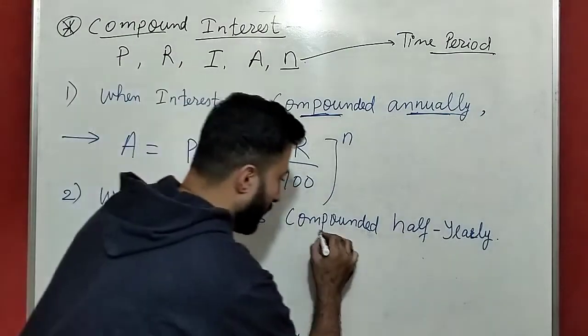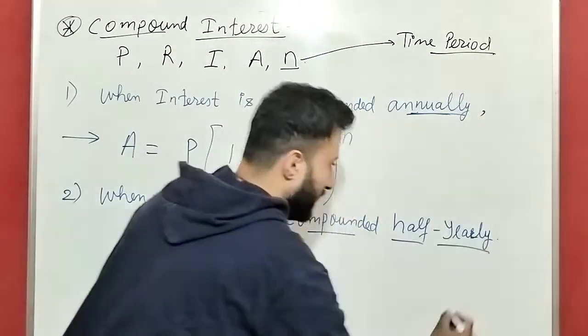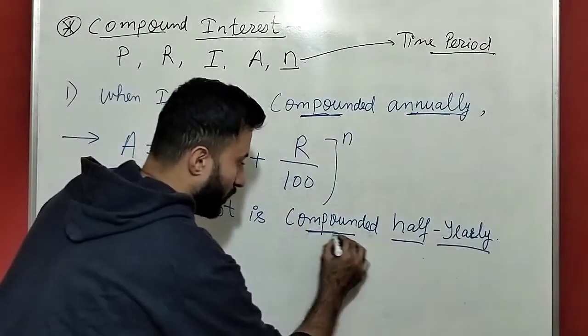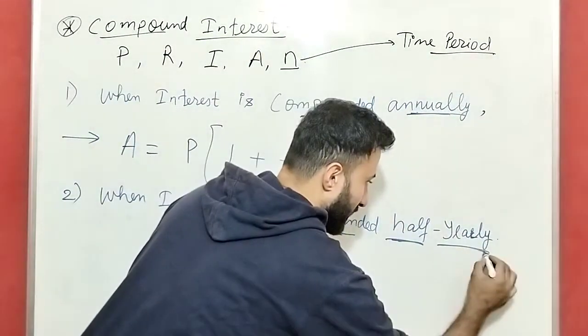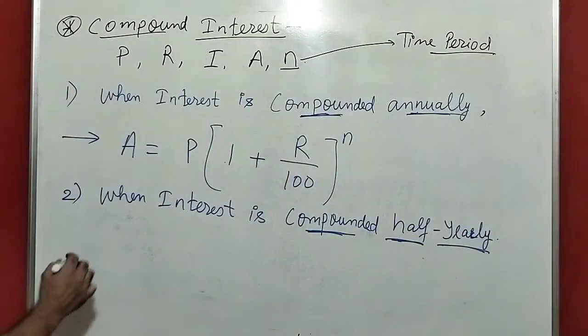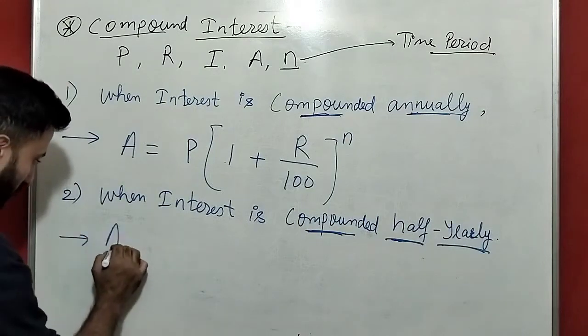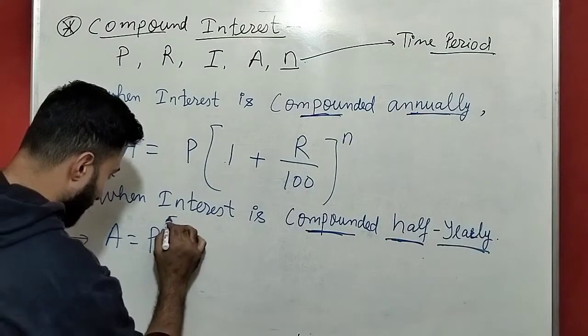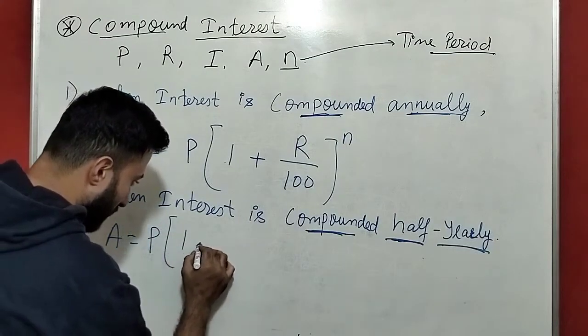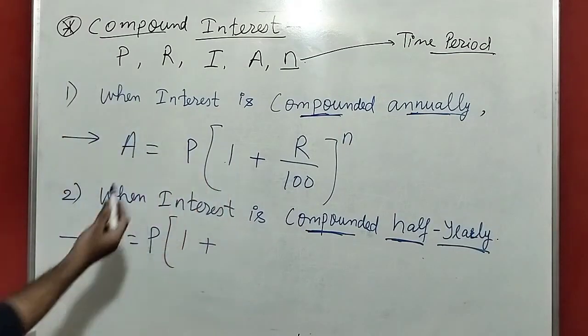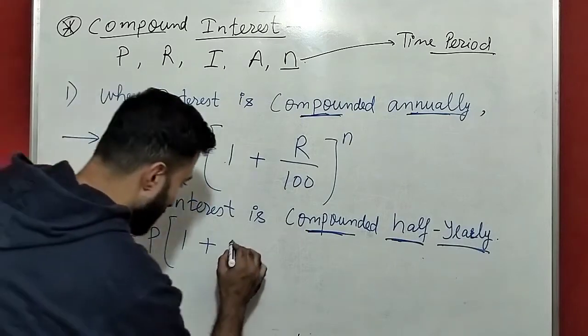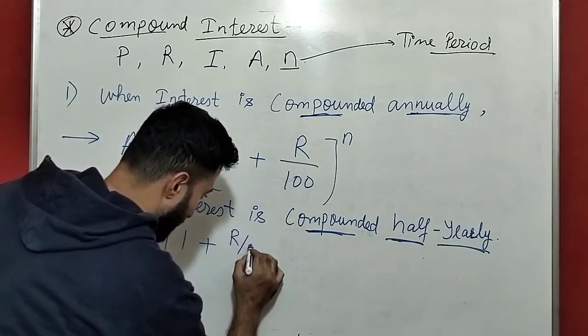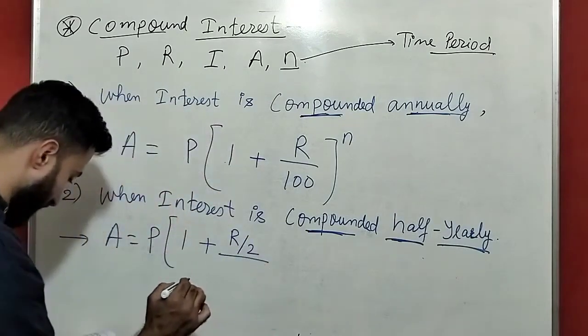When interest is compounded half yearly, then amount equals principal P into 1 plus, see this is separate, okay, 1 plus r by 2 divided by 100.